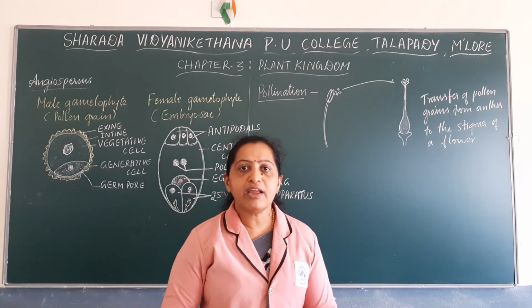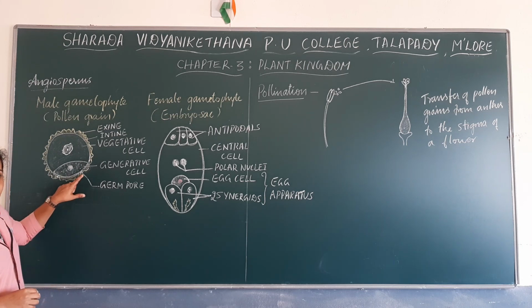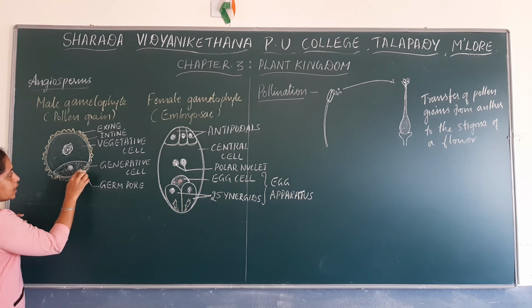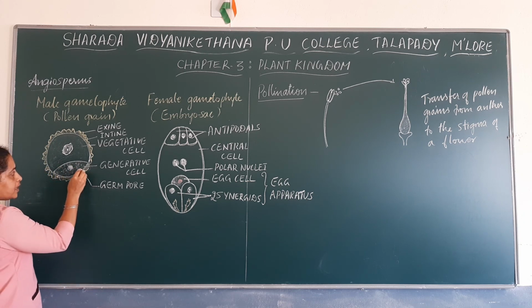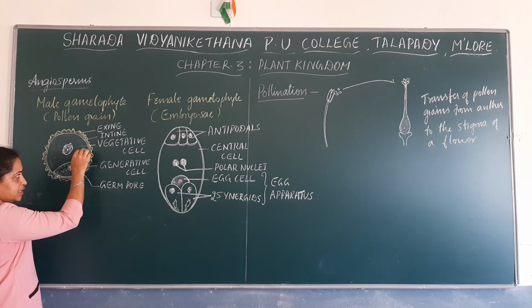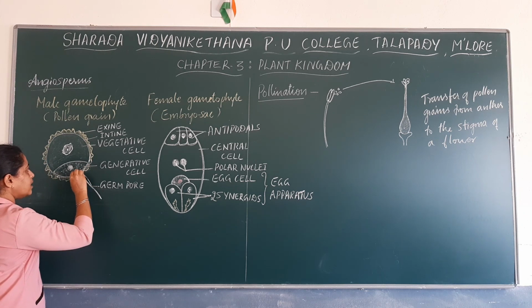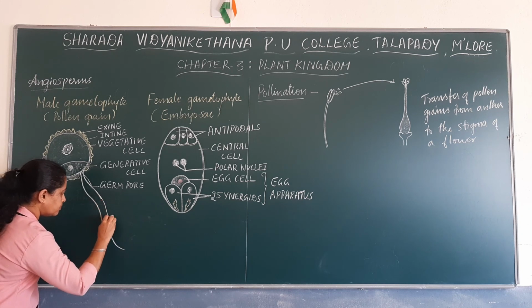Pollen tubes are mainly formed through the pores. You know that on the pollen grains there are certain pores known as germ pores. The generative cell is present in the pollen grain, and this is the vegetative cell. You know that the inner wall layer is intine. So this intine wall layer protrudes outside through this germ pore and forms a pollen tube.